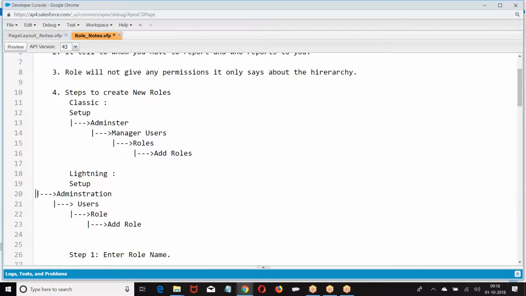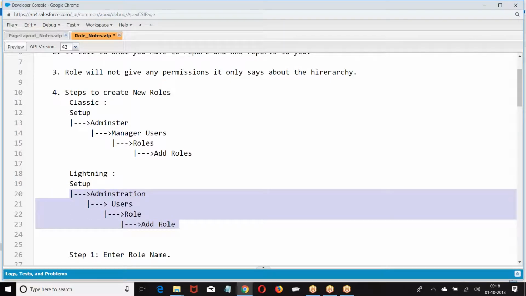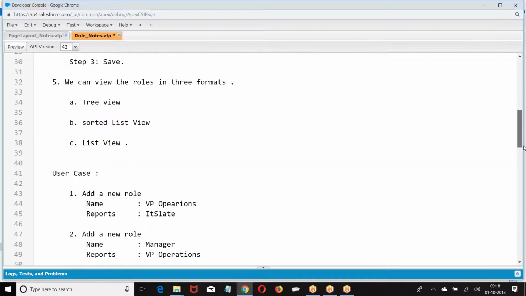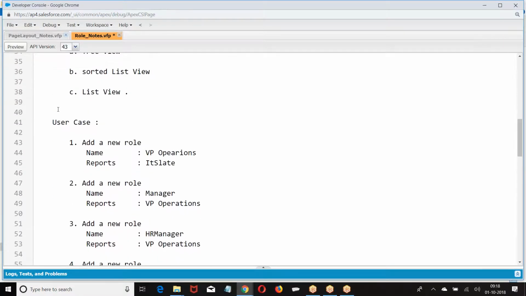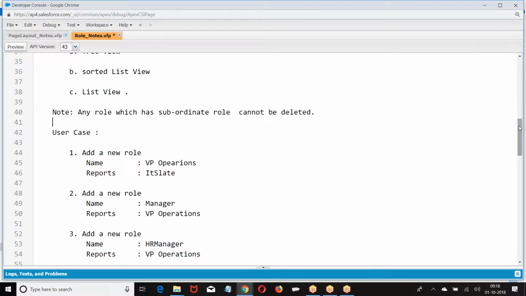Now let us understand the next point. Note, if a role has a subordinate, we cannot delete it. Then I gave a couple of use cases, you can go through them.